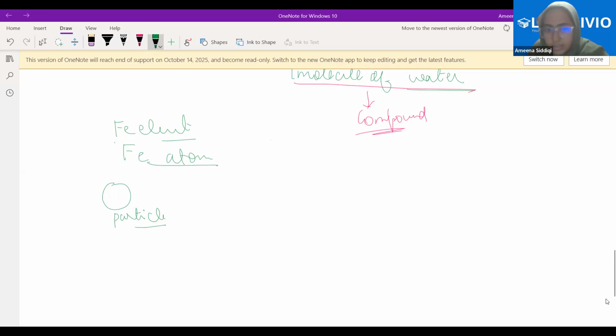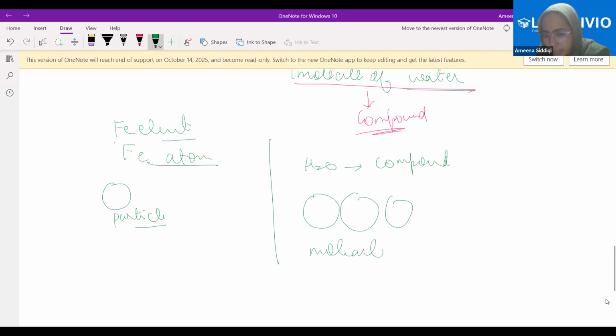Yes, ma'am. Now, if I say water, this is a compound I just now told you. What was the particle being repeated here? I told you it's molecule of water, right? What is one molecule of water?